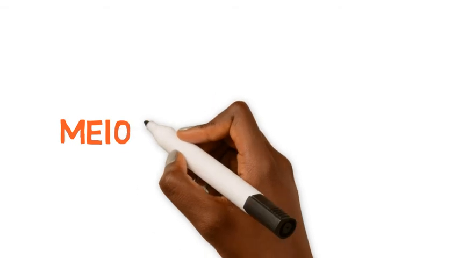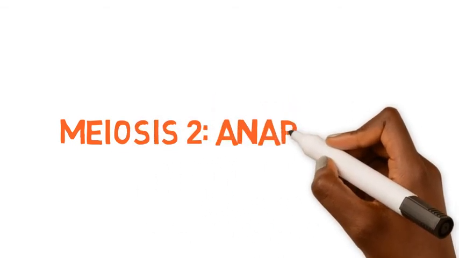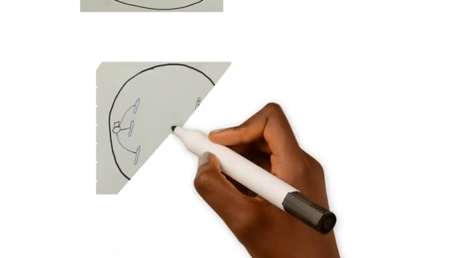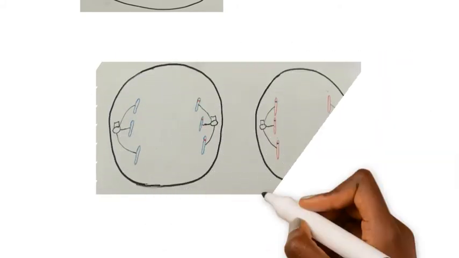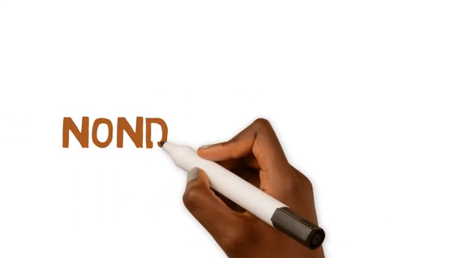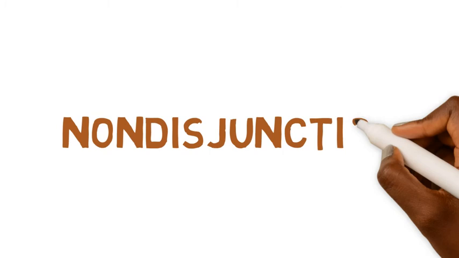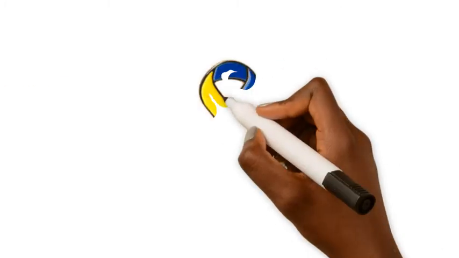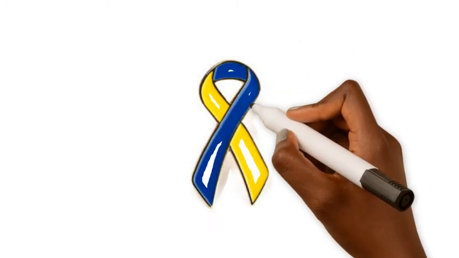In anaphase 2, the sister chromatids separate and are pulled away to the opposite poles of the cell. When the homologous pairs of chromosomes fail to separate, it is called non-disjunction. This results in gametes with either too many or too few chromosomes. The consequences of this are usually quite severe and can cause conditions such as Down syndrome.